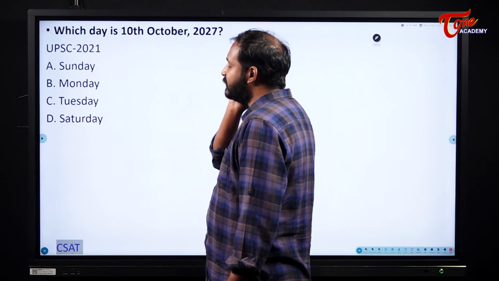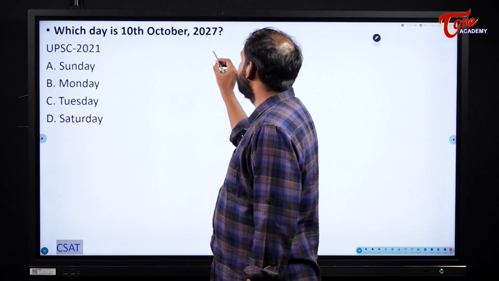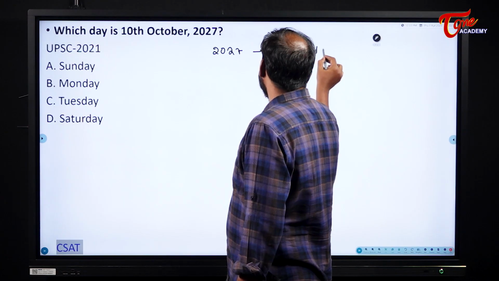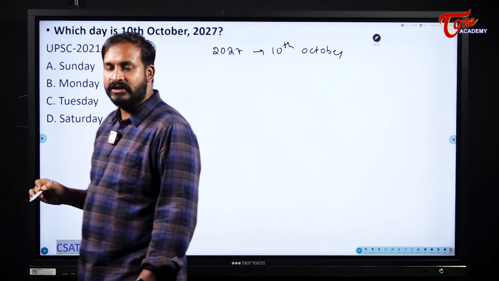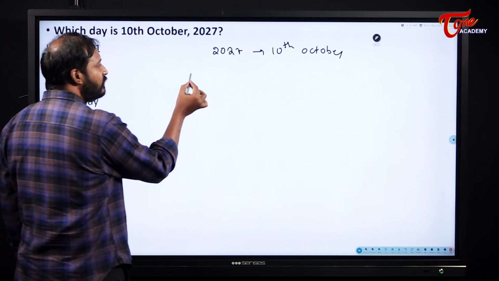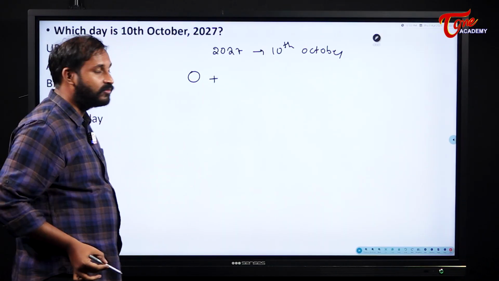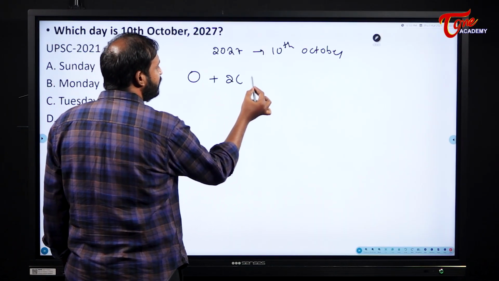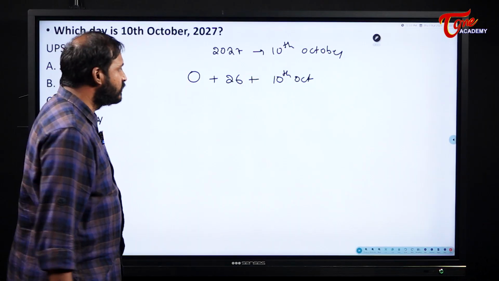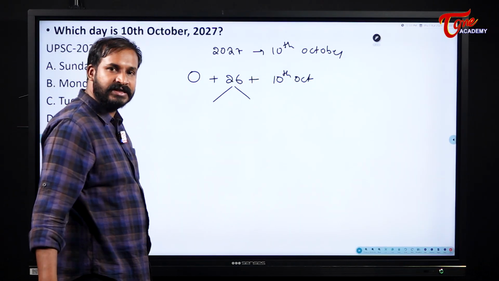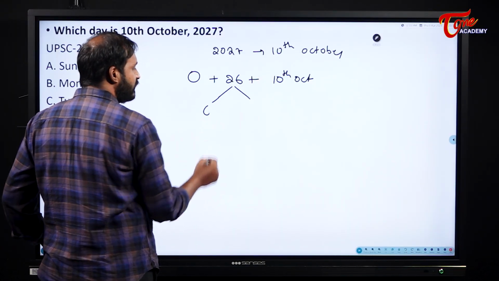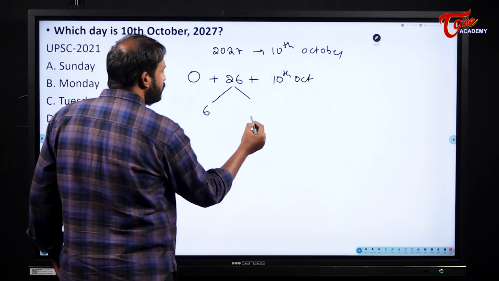Okay, 10th October 2027, we need to find what day will fall on this one. So 2027, 10th of October, already we know what to do. 2027 falls under which century? 2001 to 2100. So what is the century code? 0, already we have seen just now. So in the same year already how many years are completely finished? 26 years and 10th of October. So in 26 years how many leap years and how many non-leap years will I have here? We will have 6 leap years and 20 normal years.